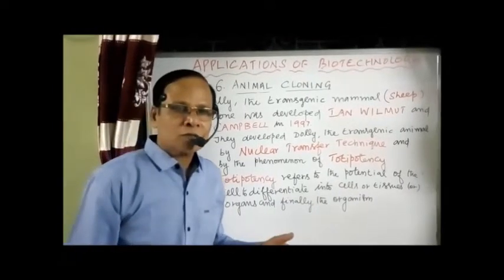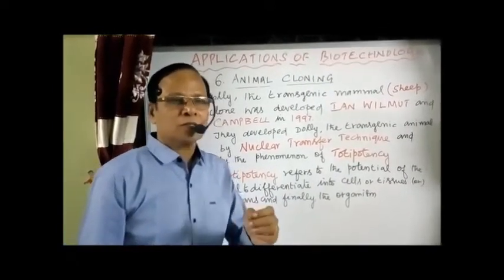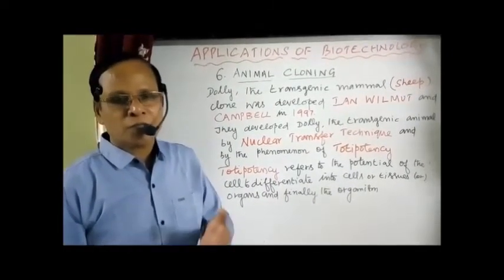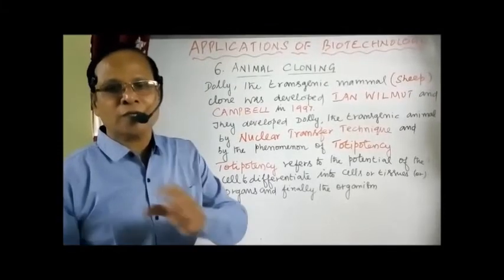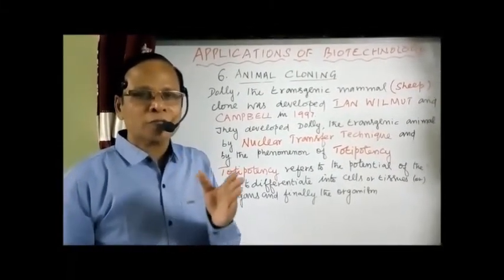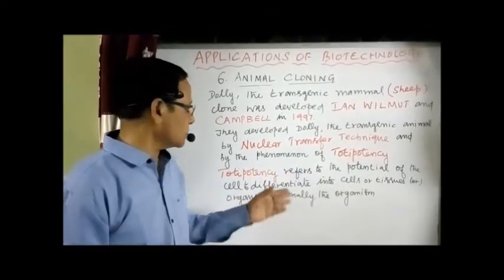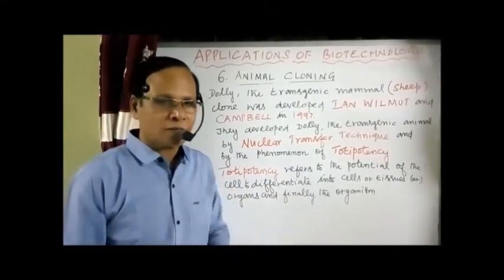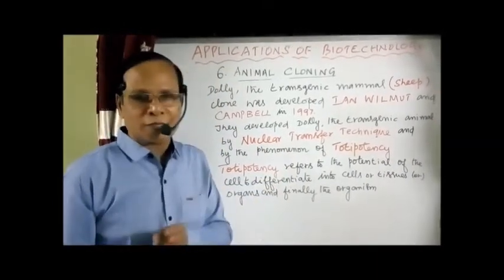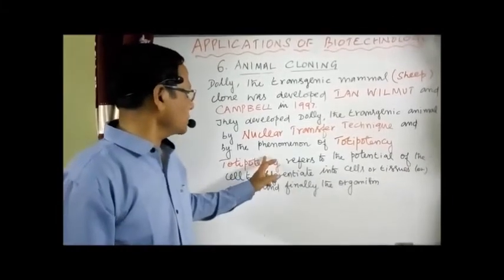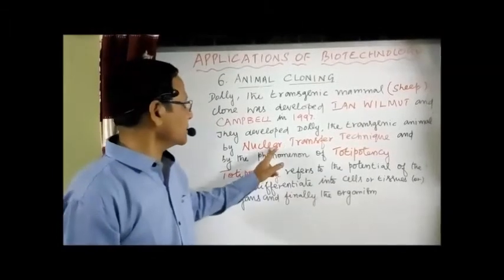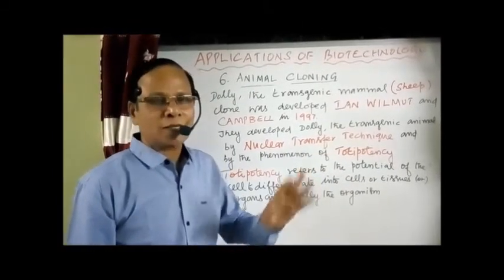So totipotency refers to a single cell differentiating into cells, tissues, organs and finally the entire organism. The development of the whole organism from a single cell by differentiation is known as totipotency. We have discussed already the types of stem cells. So now we are following two techniques together: one, the phenomenon of totipotency, and the other, the nuclear transplantation or nuclear transfer technique. This is a technique adapted.